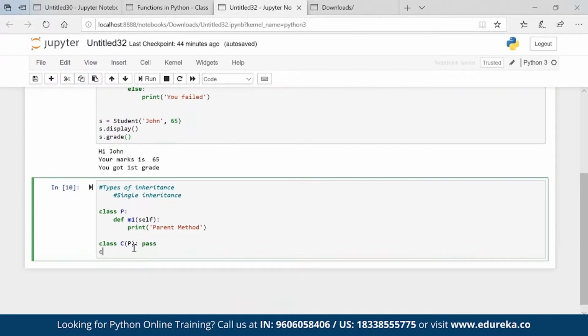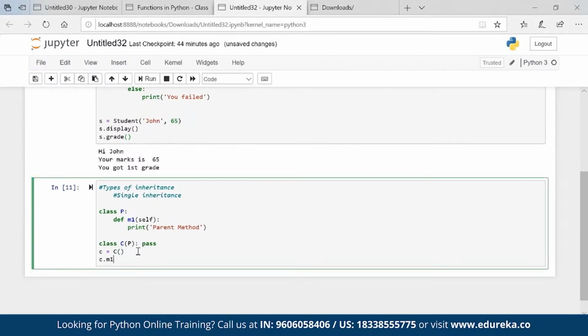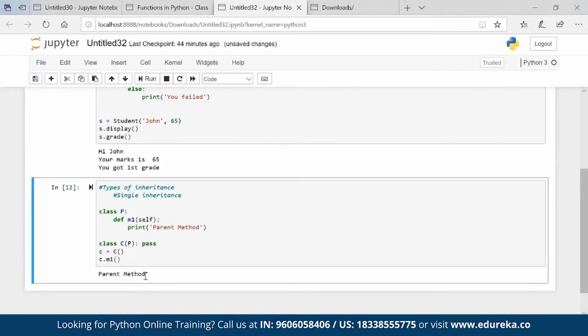So if I go ahead and create a class object, and then when I check C dot and tab, M1 automatically comes in, and you can see that it is helping us find the details of the parent. Basically I called a class C. C has a property of parent, and parent has a property def M1. So automatically that property is assigned to C. C does not have its own property. It is just getting the property of the father, the parent.